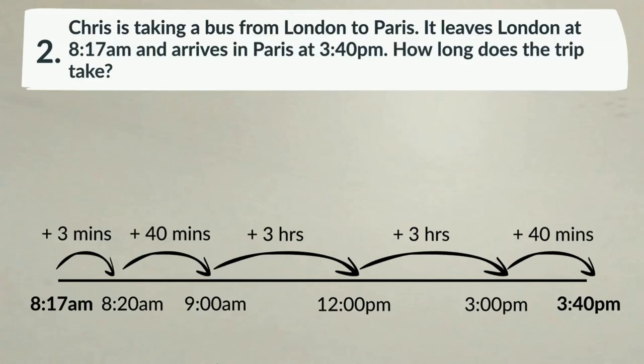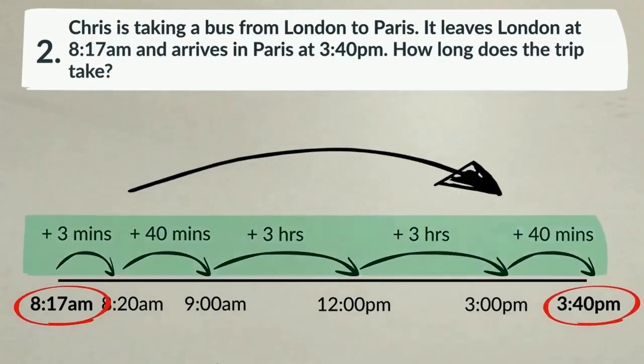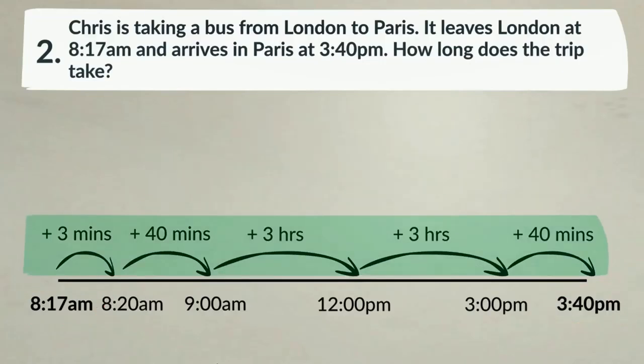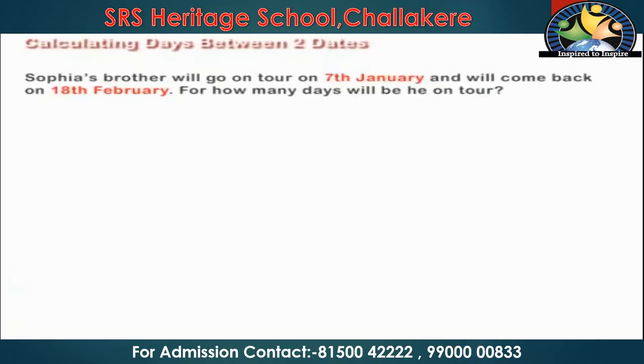So now the total duration. What is the total duration between those two? Add these numbers: 3 minutes plus 40 minutes plus 3 hours plus 3 hours plus 40 minutes. So the total time interval of these two will be 7 hours and 23 minutes. Clear? Like this you have to calculate.